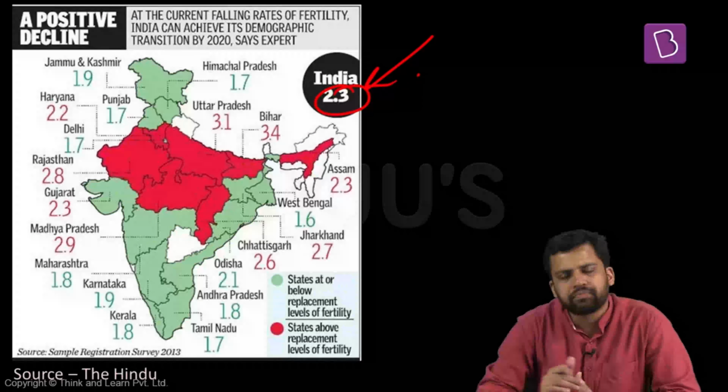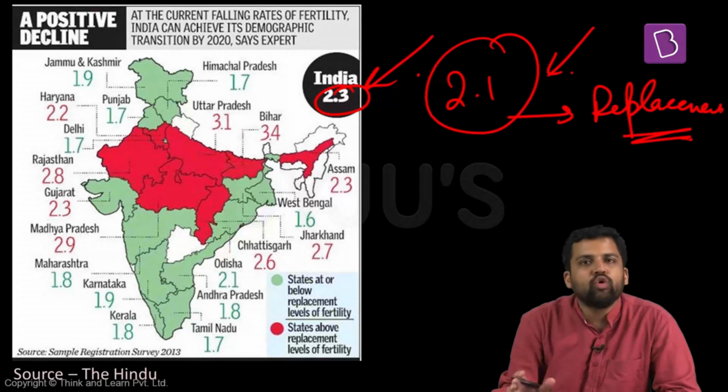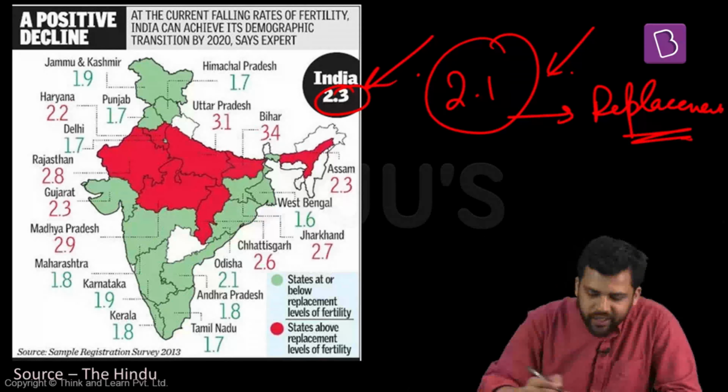At present, our fertility rate is 2.3. It is said that we need to reach 2.1. 2.1 is said to be the replacement level. If you achieve replacement level, then the population becomes stabilized. In the illustration that you see, the states which are green in color, here replacement level has already been achieved.